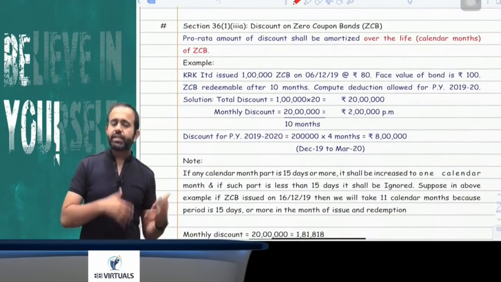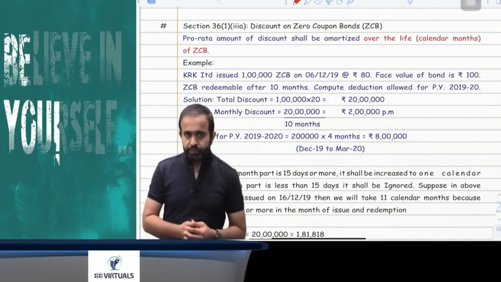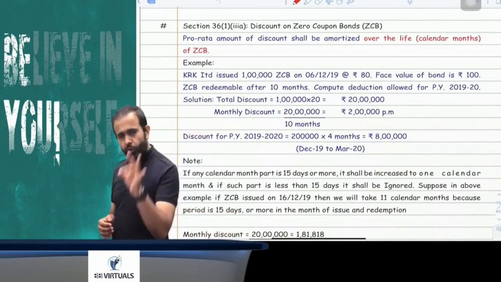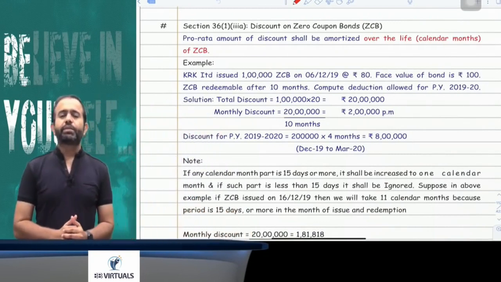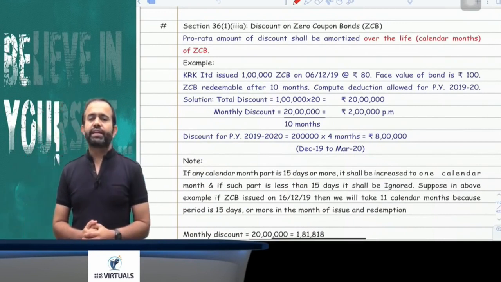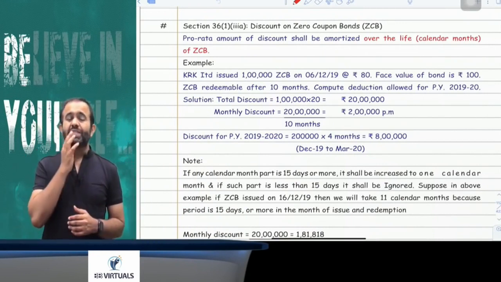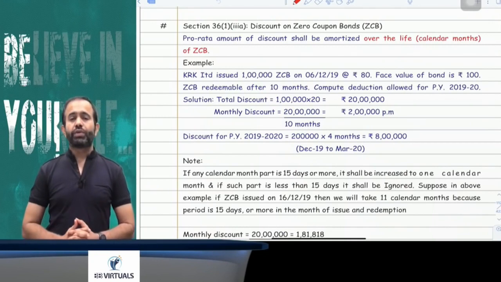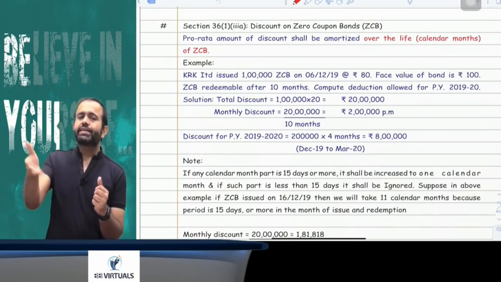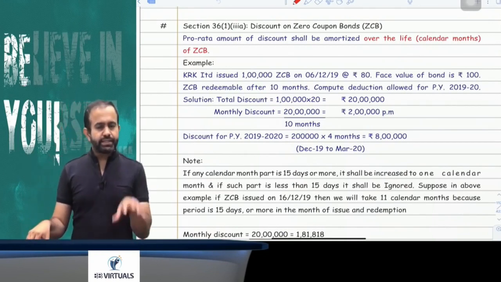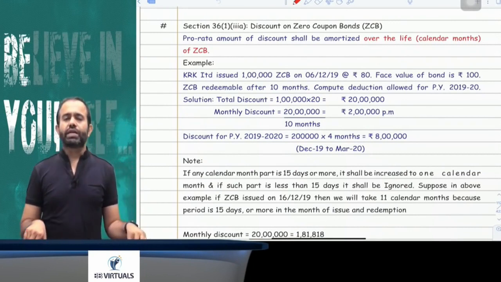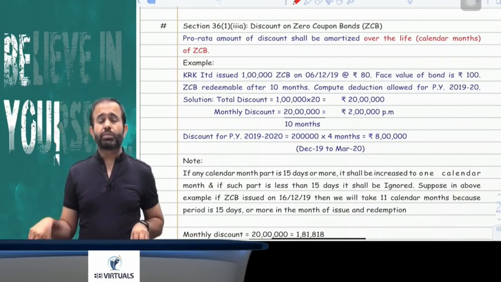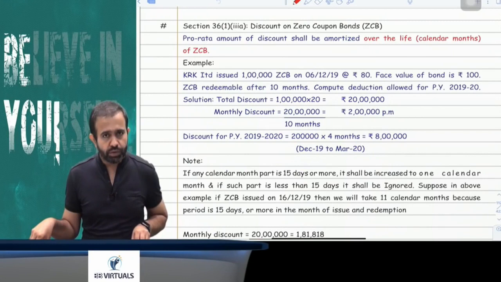Now the next point is related to discount on zero coupon bonds. A zero coupon bond is a bond which is issued at discount and redeemed at par. Suppose one bond is issued at 80 and redeemed at par, that is called a zero coupon bond. Now this 20 is called your discount, or we can say it is like interest only. So the question is, is this discount allowed to the company or not? Answer is yes, that discount is allowed on a pro rata basis over the life of the bond.